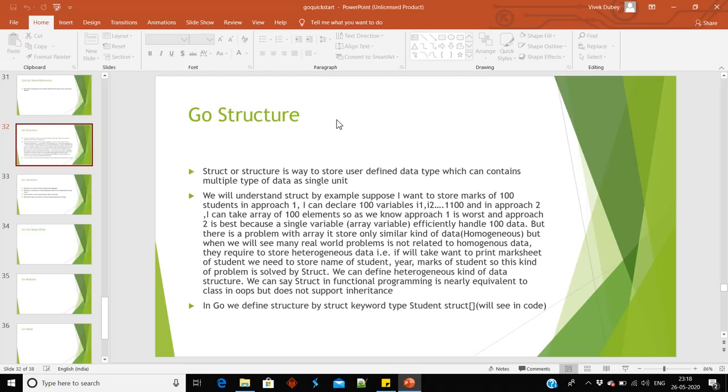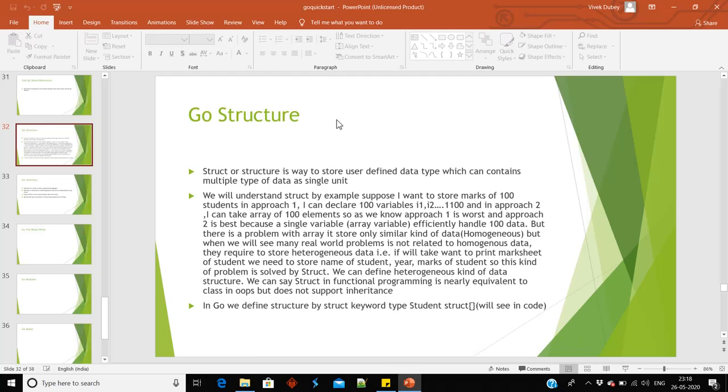But if you see real world problems, most problems are not related to homogeneous data. This is the drawback of array. Array stores only homogeneous data. It means if it is an integer type of array, it will store integers only. If it is a string type of array, it will store strings only.